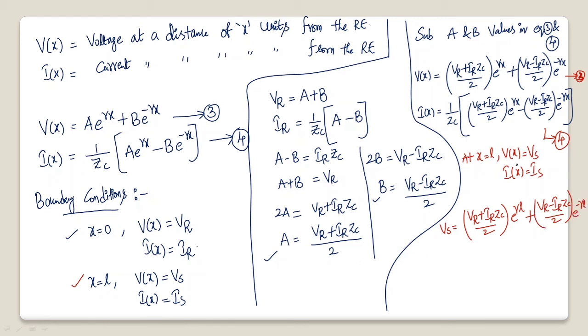Similarly, at x is equal to L, I of x is Is, so Is is equal to VR plus IR, sorry, I forgot 1 by ZC, which is the characteristic impedance.